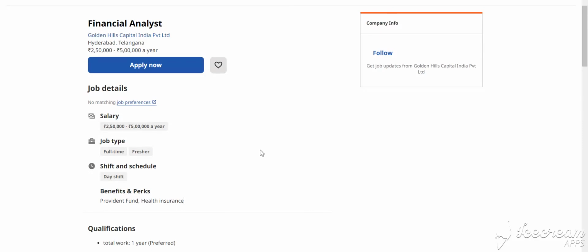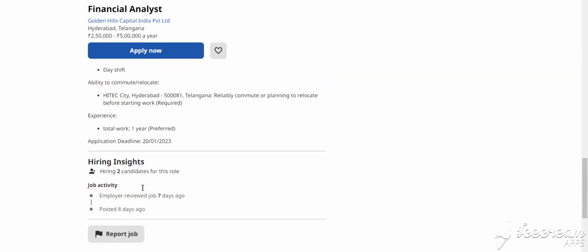Our first job is in the domain of financial analyst. This is in Hyderabad, Telangana, and the salary is 2.5 LPA to 5 LPA per year. This is a full-time opportunity for freshers. This is your responsibility and all. How to apply for this job? You simply click Apply Now and fill in the details.